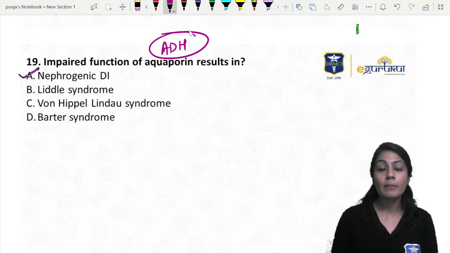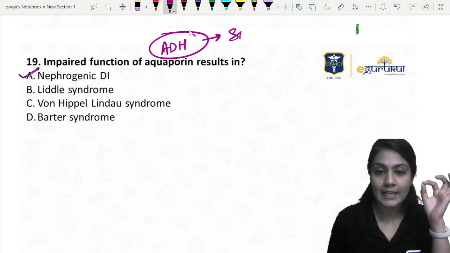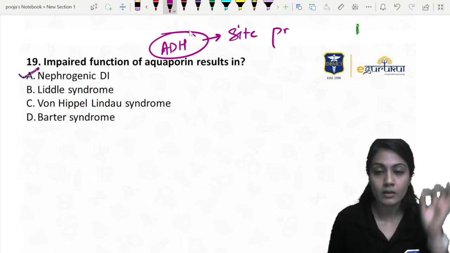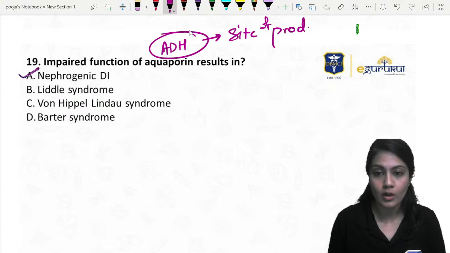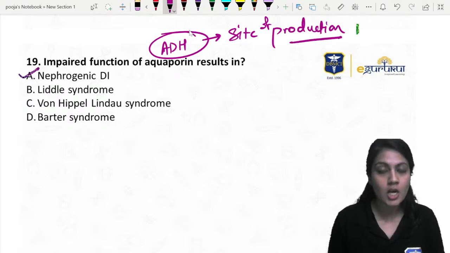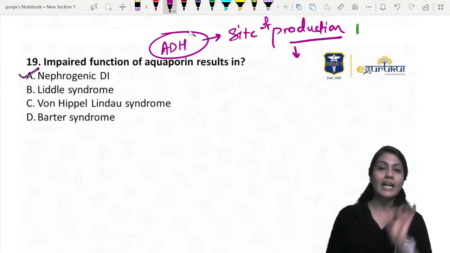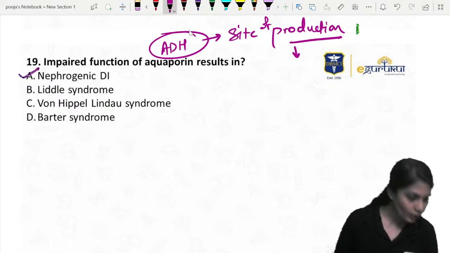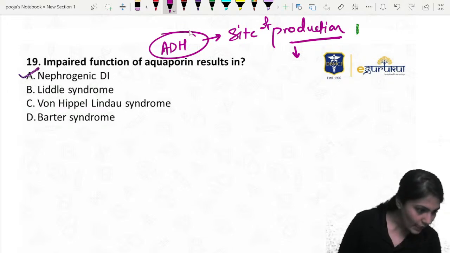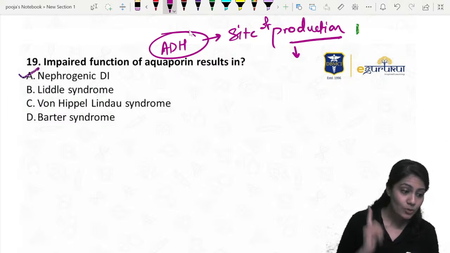Now, you guys tell me the site of production of this hormone. I'm asking site of production, not the site of release. So answer please. Site of production. Extra question. Yes.